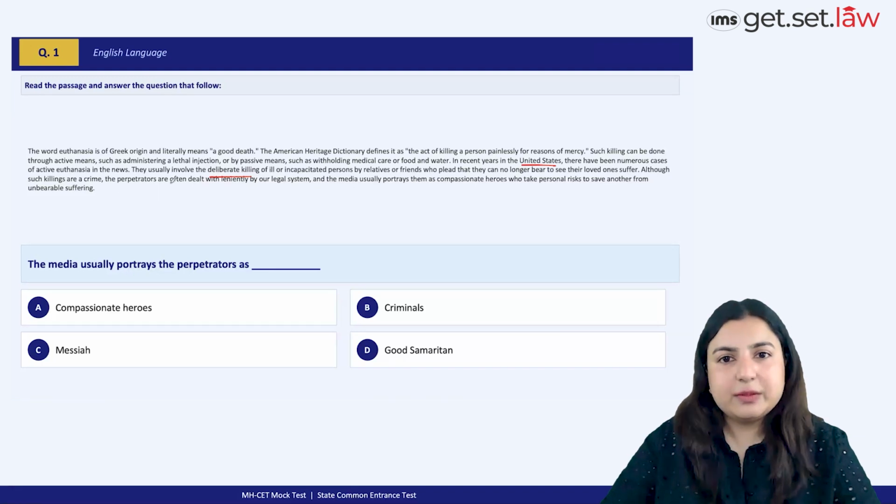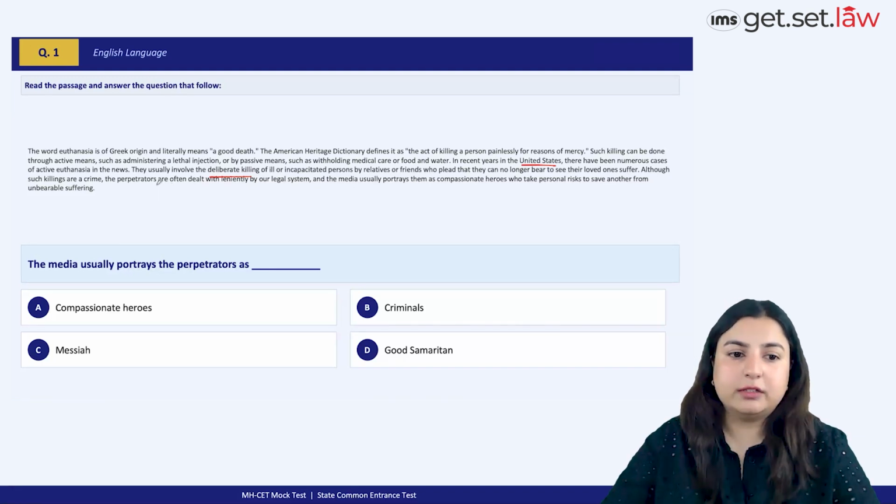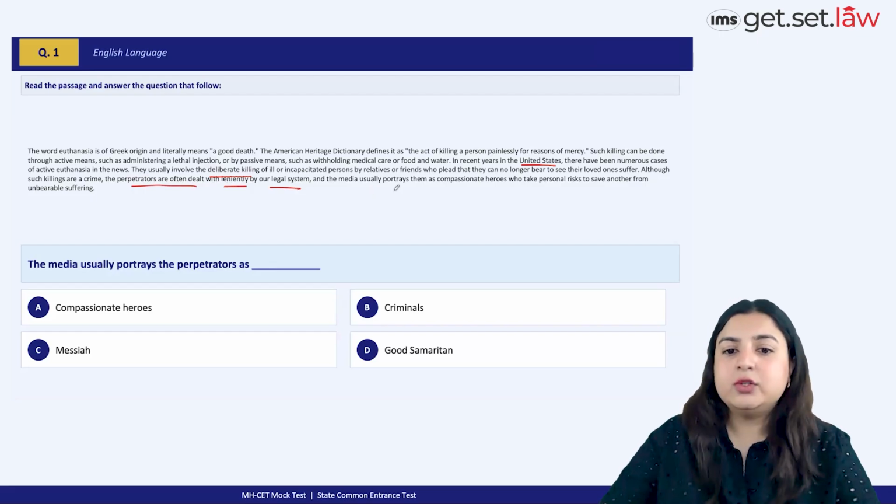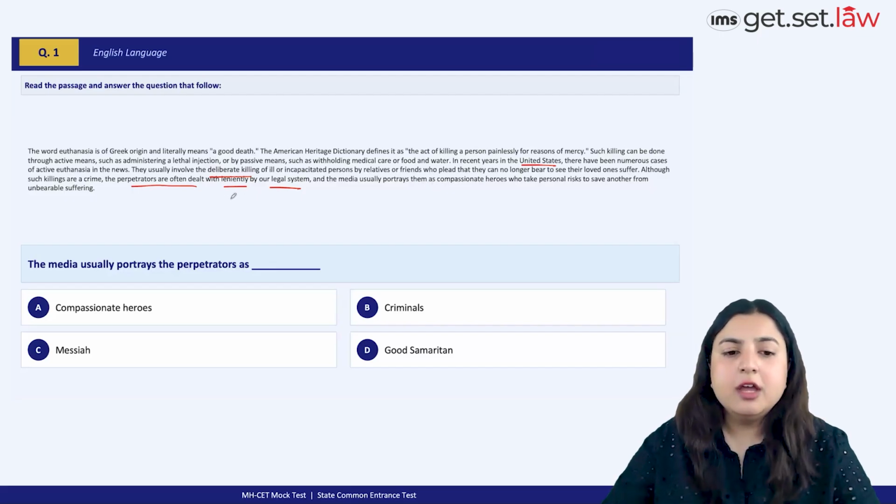And then a slightly different perspective too has been offered by the author here, which is that even though such killings are a crime, and by that I think by extension it means active euthanasia in particular, the perpetrators are often dealt with leniently by a legal system, and the media usually portrays them as compassionate heroes who take personal risks to save another from unbearable suffering. So, very simple passage. Let's focus on the questions, discuss them one by one.